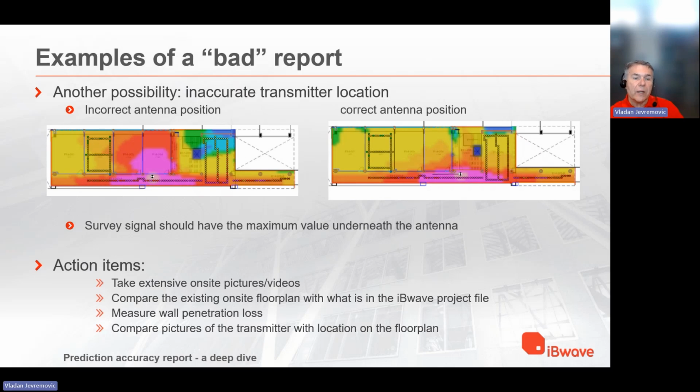So action items here is to take extensive on-site pictures and videos, to compare existing on-site floor plan with what is in the iBwave project file, measure wall penetration loss, and compare pictures with the transmitter with location on the floor plan. So this is all for today,